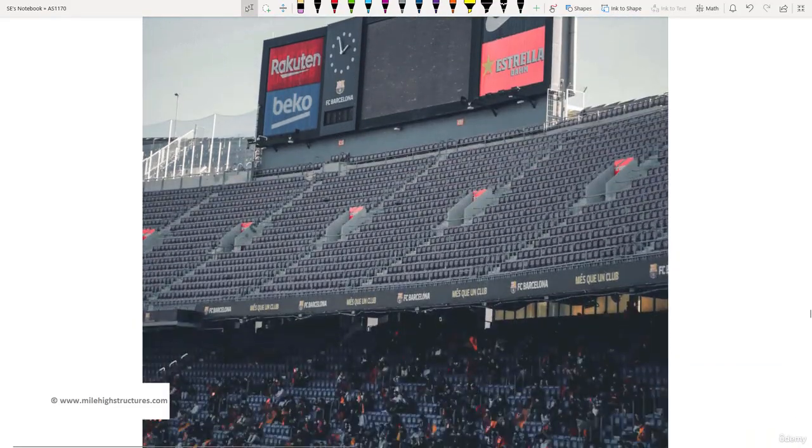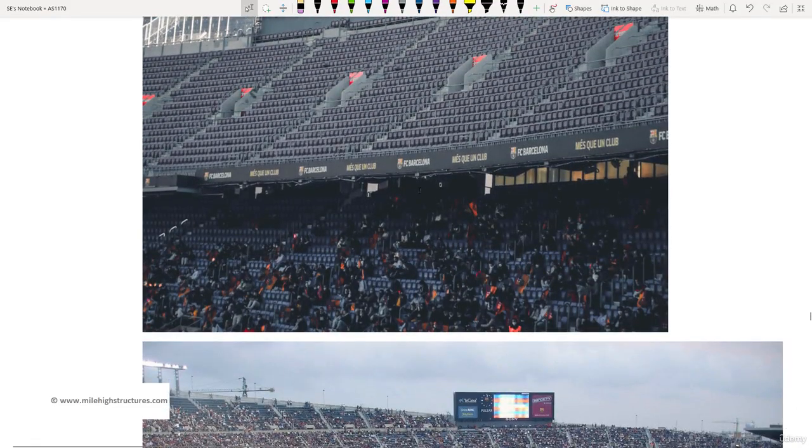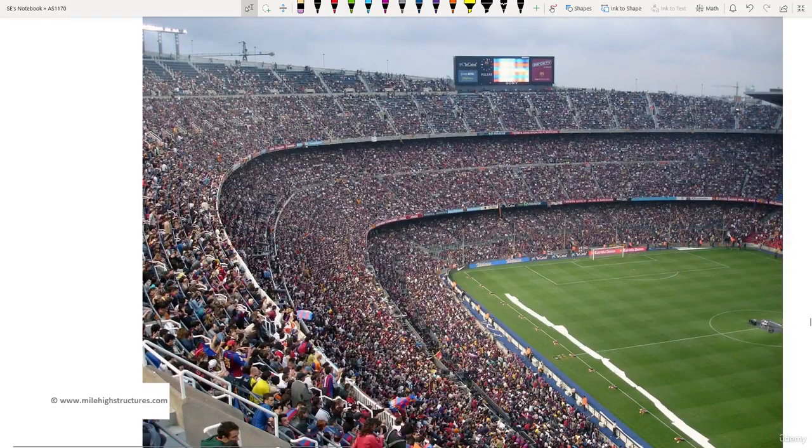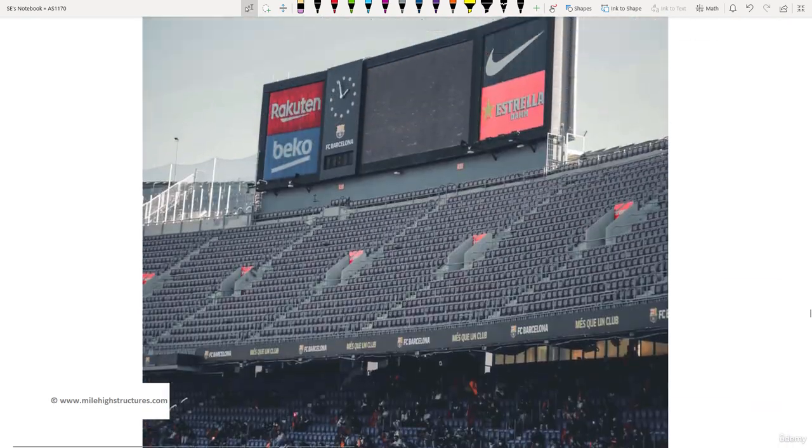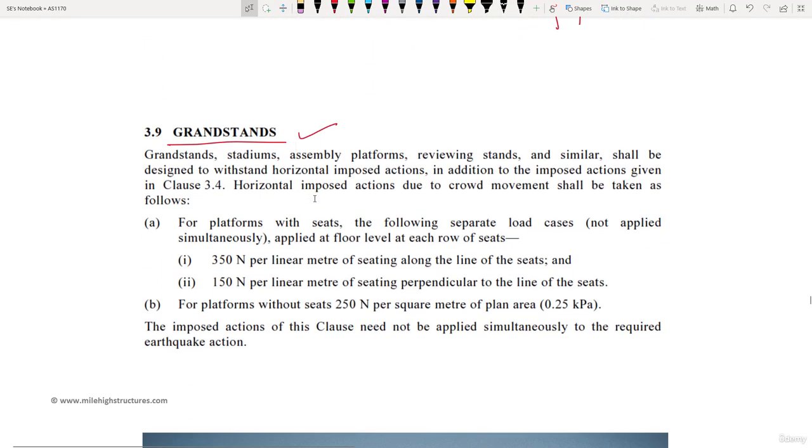So as an engineer, we are always wondering how exactly this works. Let us say this is the scenario here. In this particular case, the whole structure is fully loaded. Only if this whole structure is fully loaded can we understand how much stress must be there in this particular structure, and it is designed for that only. So here you can see that tens of thousands of persons are sitting in this particular stadium. So there must be a separate guideline for the grandstands also. For that, AS1170.1 helps us in providing the guideline for the grandstands.